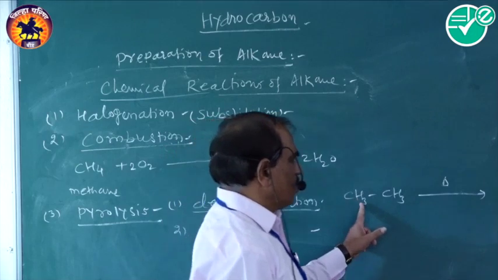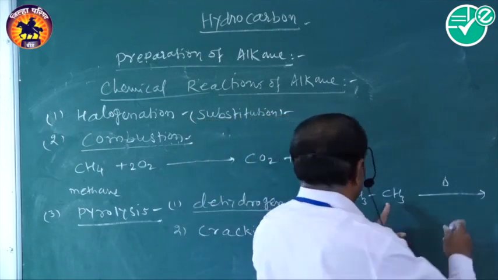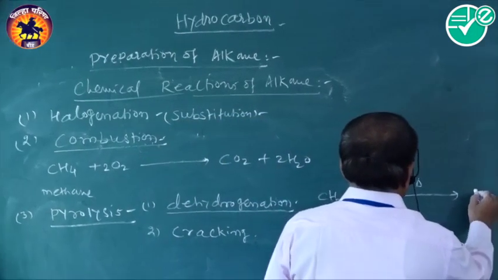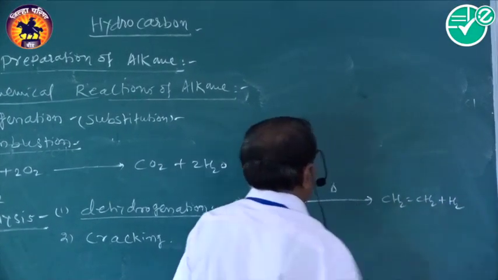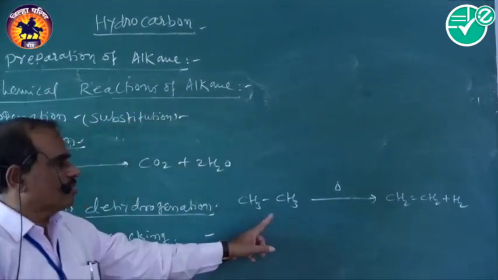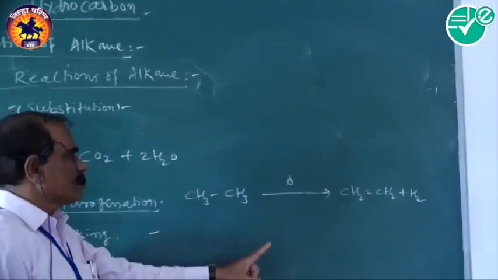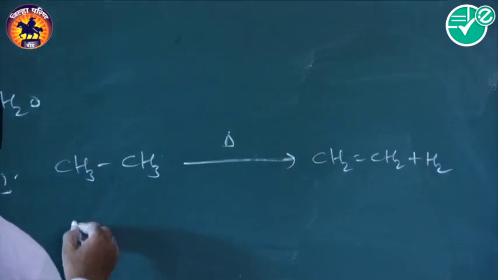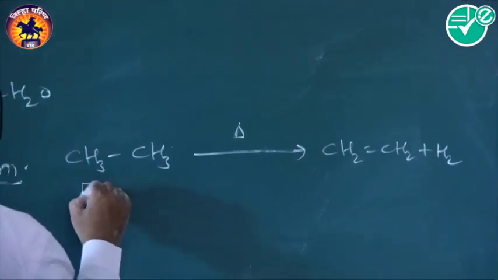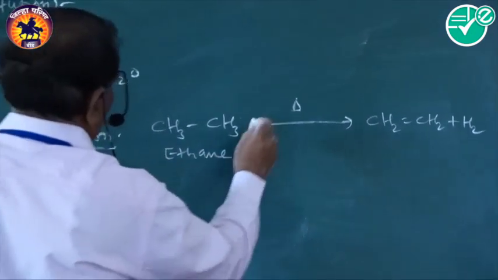That means the hydrogen and carbon bonds are broken. So there is a formation of CH2=CH2 plus H2. This is called dehydrogenation. Hydrogen gas is evolved in this reaction. Then cracking, the example we have taken here. This example is ethane to form ethene.